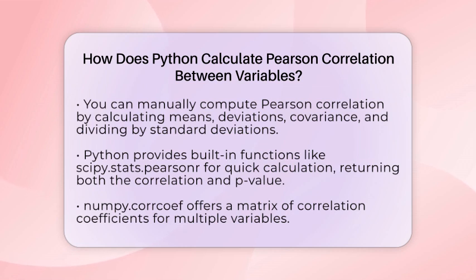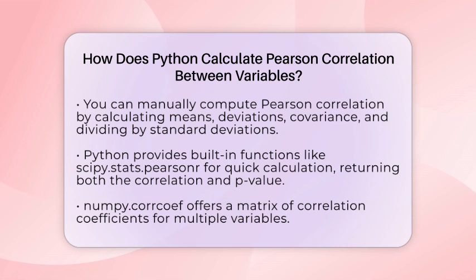But Python makes it even easier with built-in functions. The most common one is scipy.stats.pearsonr. When you give it two lists or arrays of numbers, it quickly returns the correlation coefficient and a p-value. The p-value tells you if the correlation is statistically significant. Another option is NumPy, which gives a matrix showing the correlation between all pairs of variables you input.